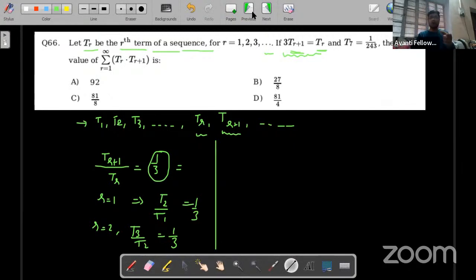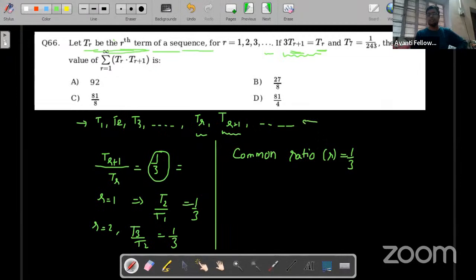Very good, common ratio. That means this would be a GP because the common ratio is fixed. Common ratio R is fixed, which is 1 by 3. So this is a GP, clearly.